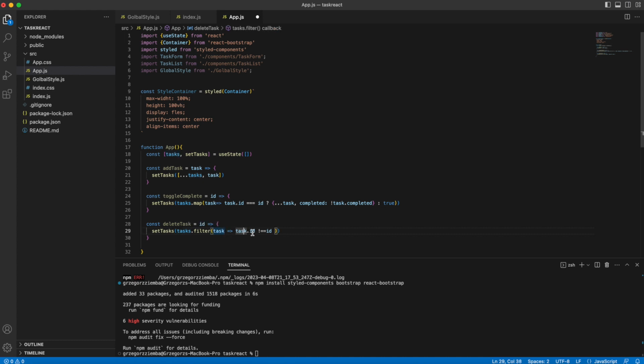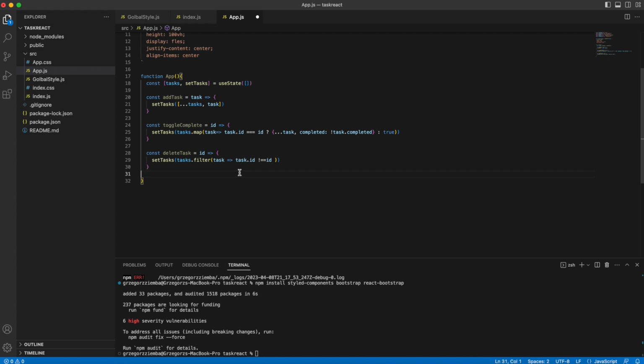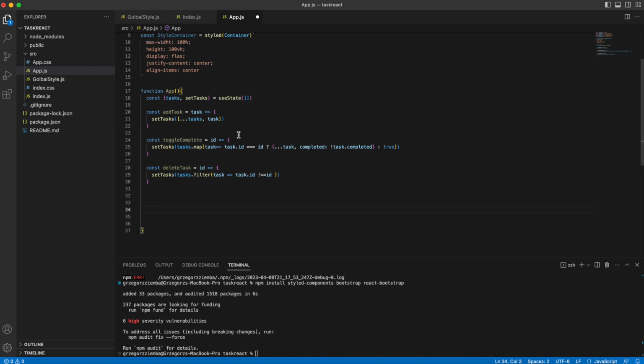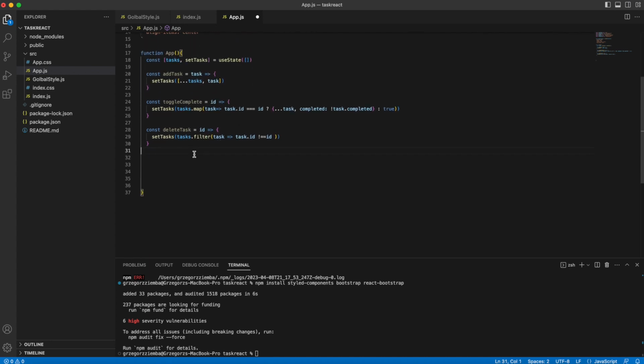Check if task.id does not equal our task ID. If it is, it will just filter it out and it will be deleted. That's quite obvious. To be honest, when you're going through tasks and arrays, arrays are the most complete thing for me, and I think they're the most important thing in JavaScript, because you can do a lot of magic using only those things. I mean filter, map, and you can create a lot of things.